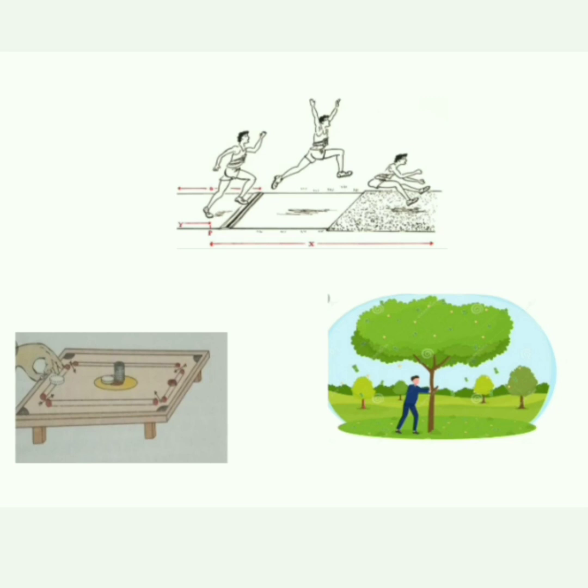Dear students, this slide shows the picture of three situations from our life. Carefully observe and realize each situation into an example of inertia of rest or inertia of motion. First one, an athlete taking a short run before a jump. Second one, striking the coin at the pile of a carom. Third one, shaking the branches of a tree.